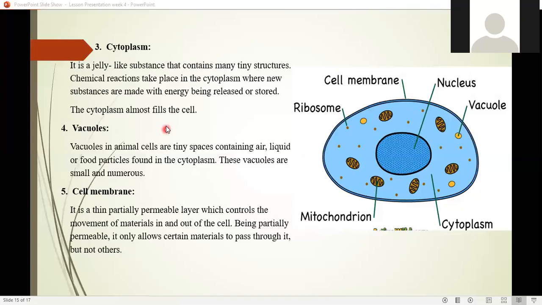So this, for example, this membrane has a hole here. Let me change the color so we can see clearly. A hole here, a hole here. I'm just putting the lines, just consider them as holes. A hole here, a hole here. So materials can pass.